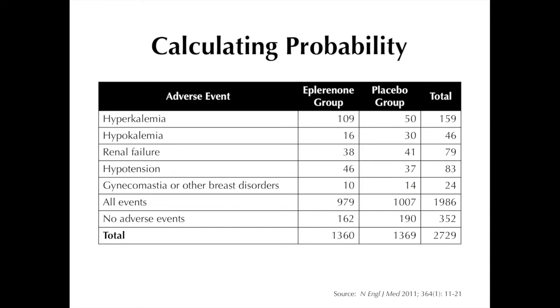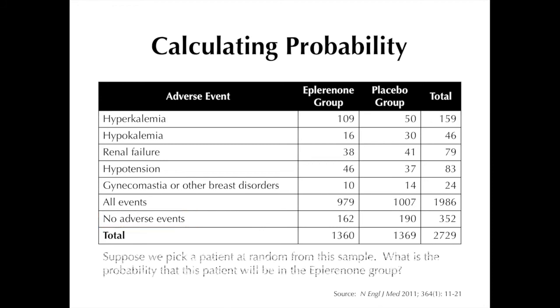For ease of discussing the computation of different probabilities, I included both row and column totals. For purposes of exercise, I've added another category, no adverse events, to represent the proportion of patients in each arm who did not experience any adverse events. I derived the frequencies by subtracting the subtotal of the frequencies of adverse events from the total number of patients randomized to each treatment arm.